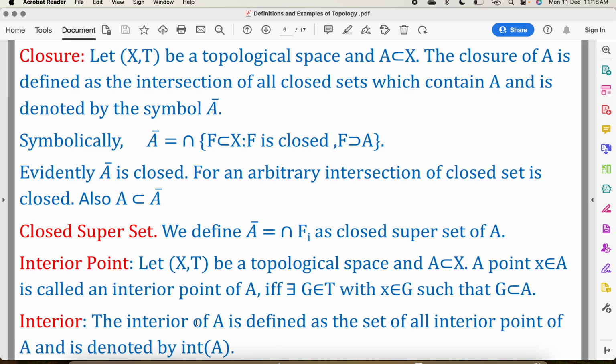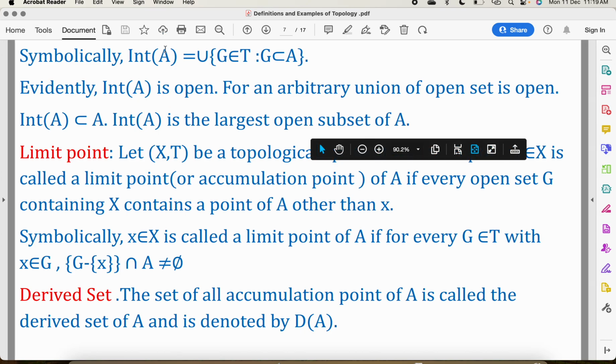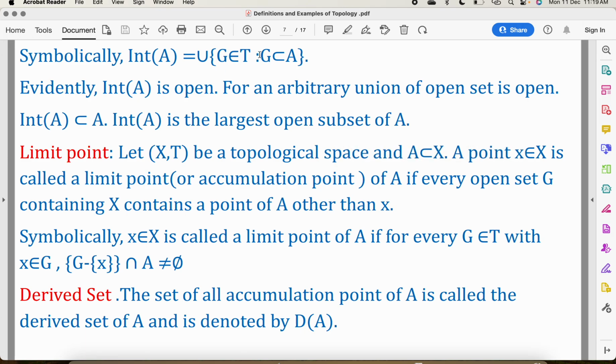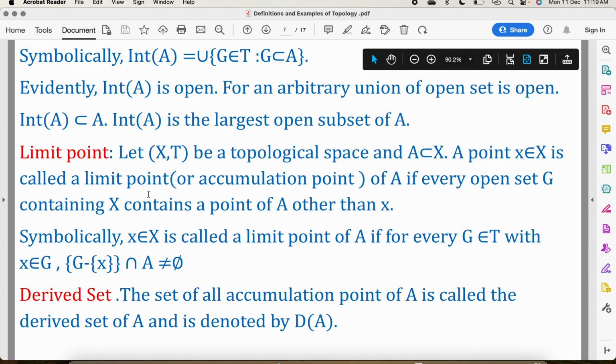The interior of A is defined as the set of all interior points of A and is denoted by interior of A. So we can write interior of A equal to the union of open sets G which are subsets of A. Clearly, interior of A is an open set because an arbitrary union of open sets is open, and interior of A is always a subset of A, and interior of A is the largest open subset of A.